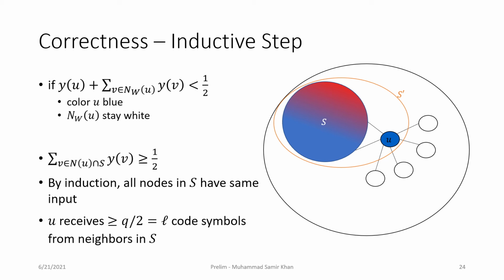Based on the weight of the LP solution, U will receive at least L code symbols from the neighbors in S. So U is able to reconstruct this input from these L code symbols that it has received from its neighbors in S because of the property of the Reed-Solomon code word. So if U has a different input than S, U will be able to detect it.